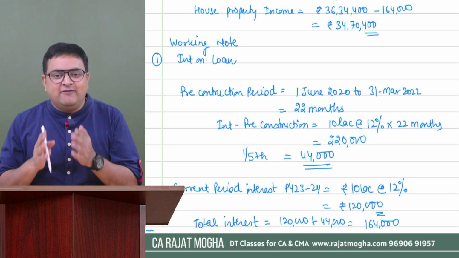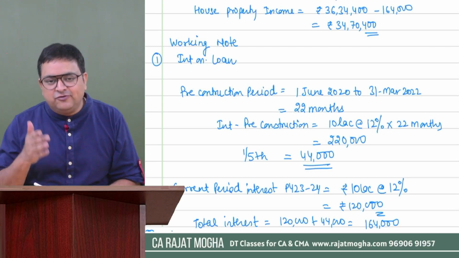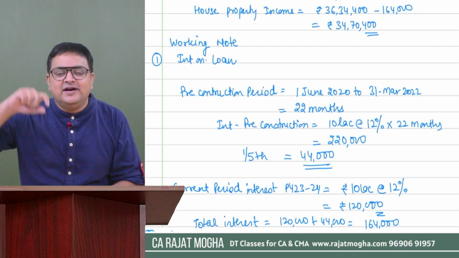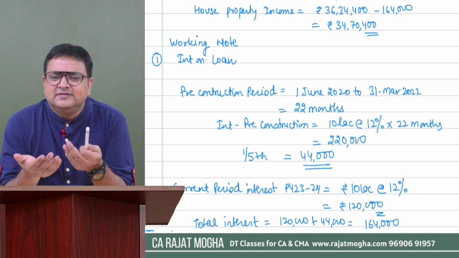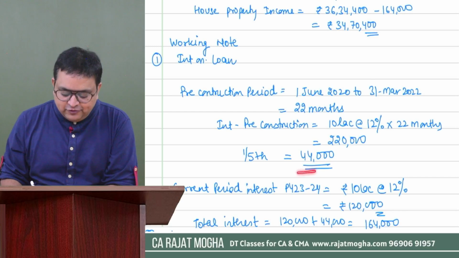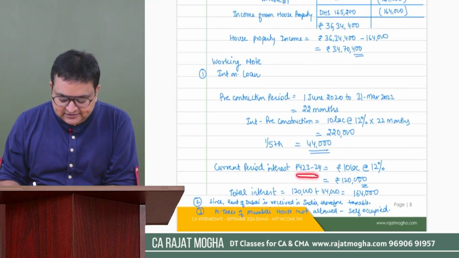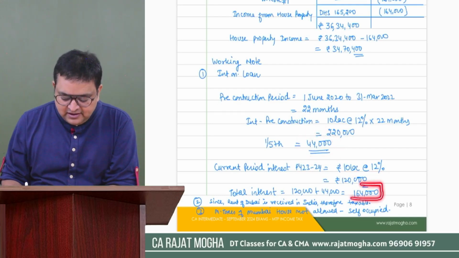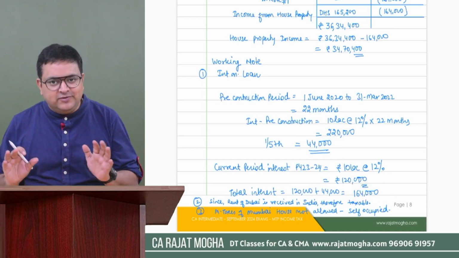And we know that we have to allow it in 5 equal installments over 5 years, starting from the year when the house was completed. Our year, previous year 23-24, is the second year of that period. So we have to give the deduction for pre-construction interest also. Current year interest is 10 lakh into 12%, which is 120. We will add this 44,000 also, so it is coming as 164. It is not going above 2 lakh, so we are okay with it, right?